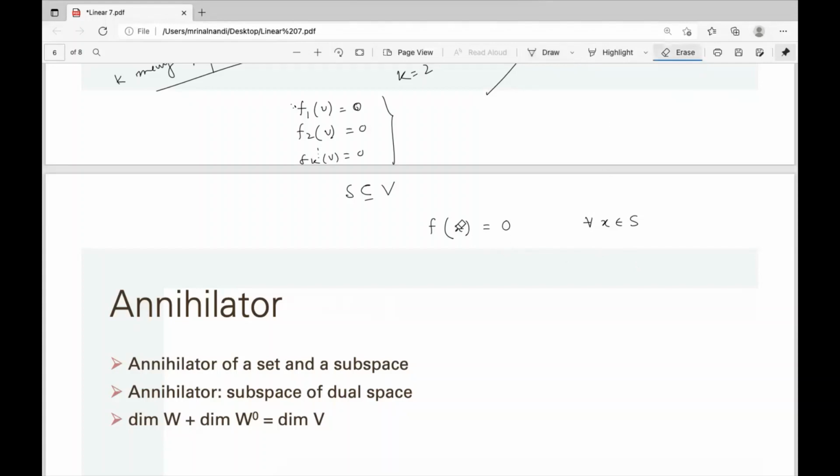Or you could say v is a vector, so f alpha is equal to 0 for all alpha. Now this f may not be unique, and such an f may not always exist. The 0 functional always satisfies this. This is a functional, f is from V to F. So the right hand side 0 is the scalar 0.